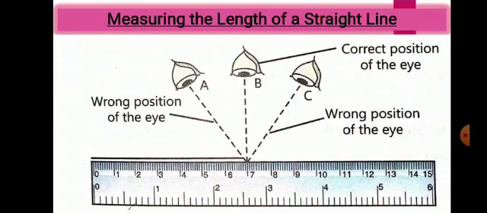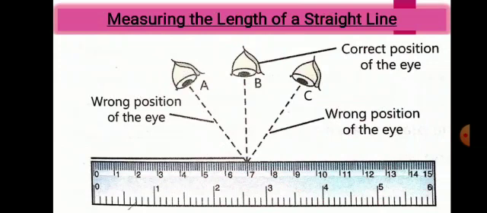Next is measuring the length of a straight line. Okay, in order to measure the length of a straight line, keep the scale in such a way that the graduated edge, that is the marked edge, is placed close to the line and the 0 mark of the scale coincides with one end of the line.